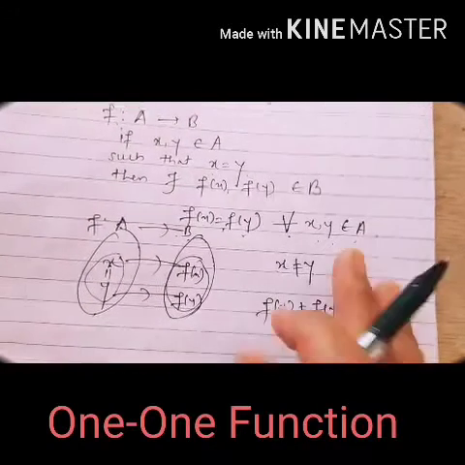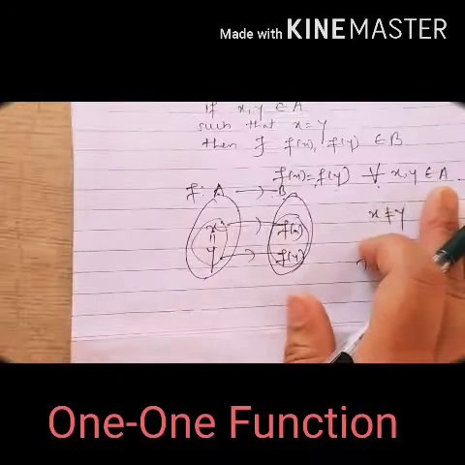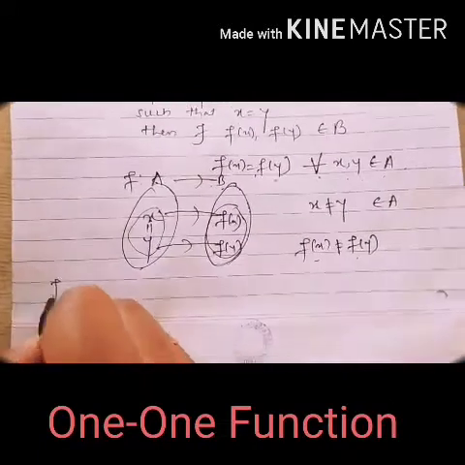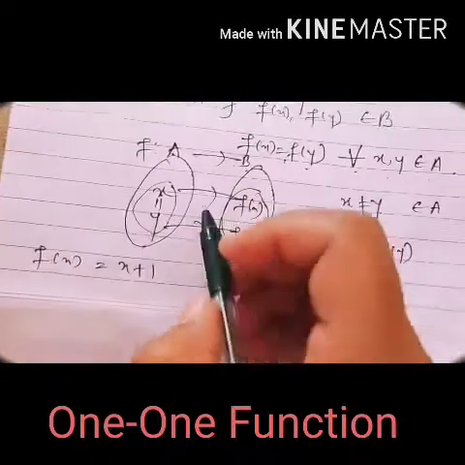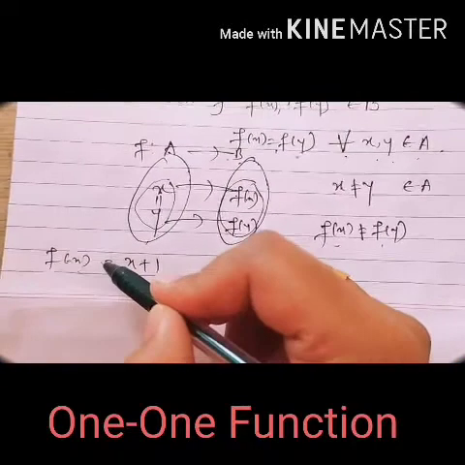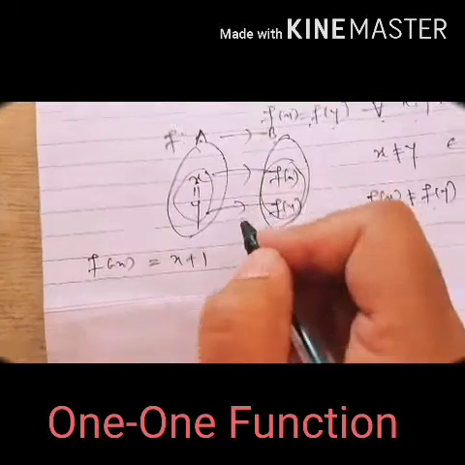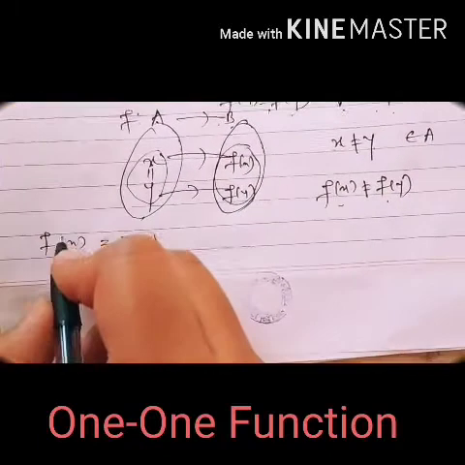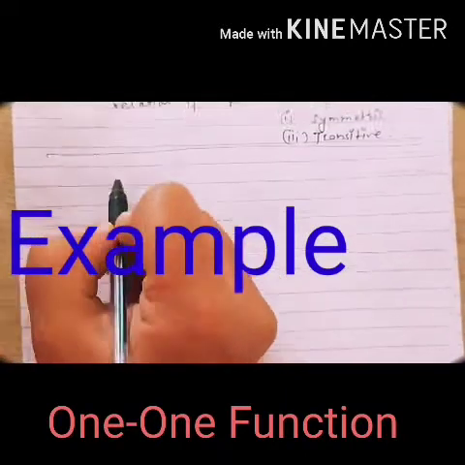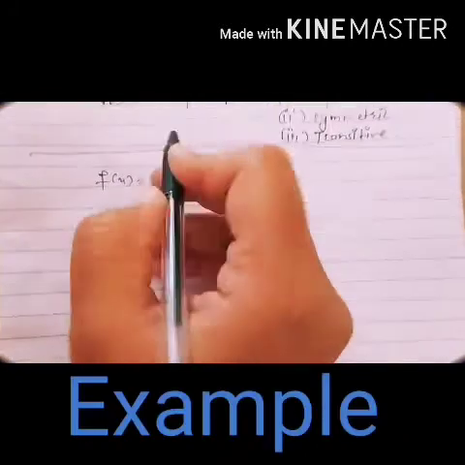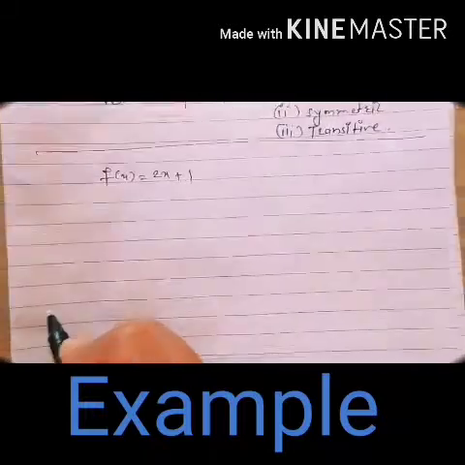Now if f(x) is a function like f(x) equals x plus 1, it is very easy. Here you can consider f(x) equals f(y). Now consider one function: f(x) equals 2x plus 1.